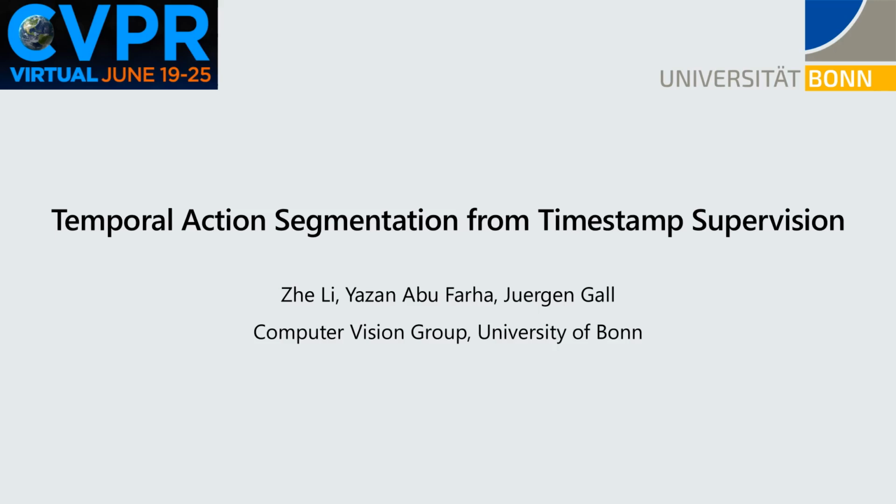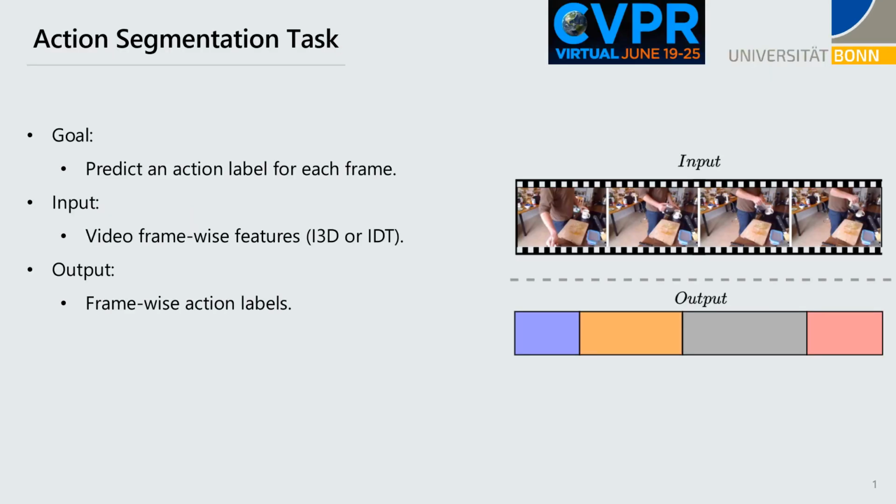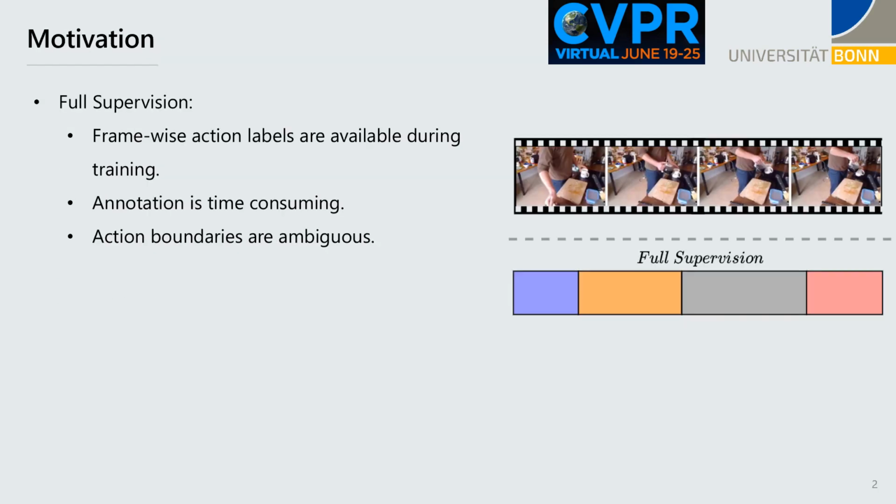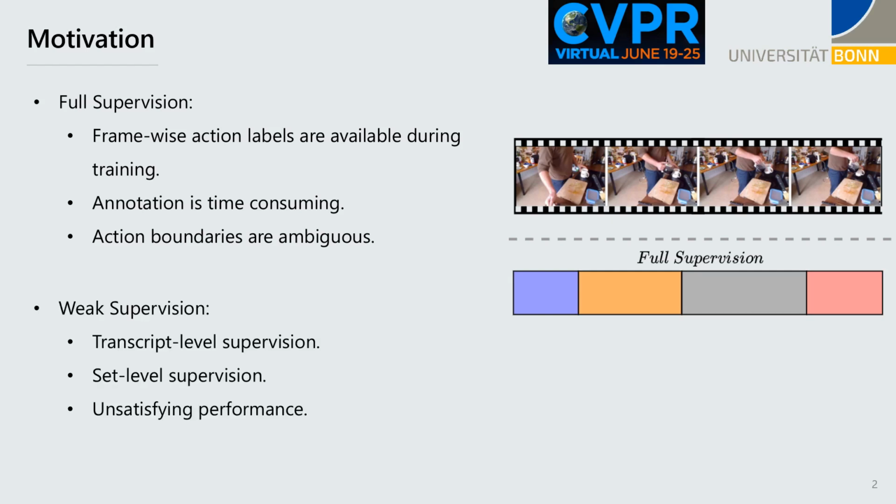Hello everyone. I will introduce the paper Temporal Action Segmentation from Timestamp Supervision. The goal of the action segmentation task is to predict an action label for each frame in the video. Some approaches in full supervision are already successful. However, annotation is time-consuming work. Although weak supervision with the transcript can significantly reduce the annotation effort, the performance is not satisfying.